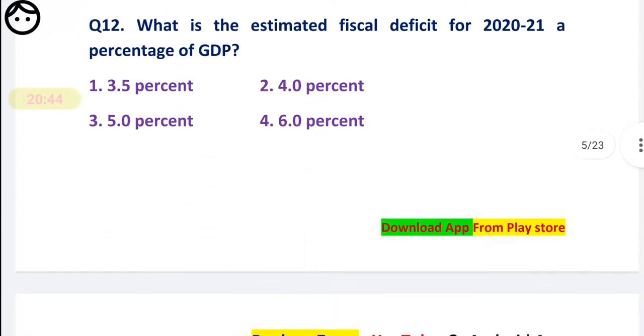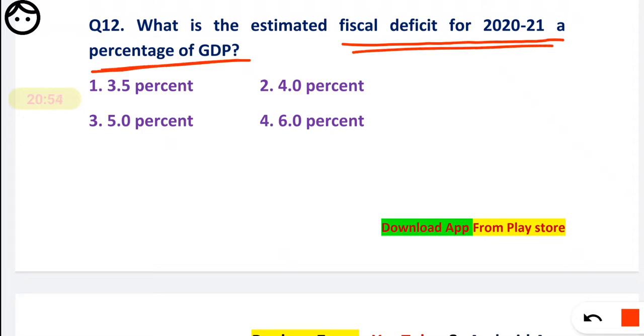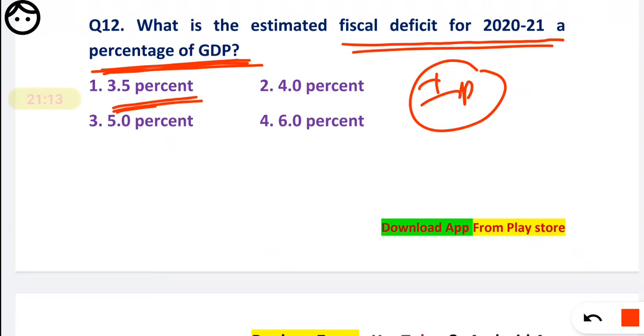Okay, question number 12. What is the estimated fiscal deficit for 2020-21 as a percentage of GDP? That means they are asking what is the estimated fiscal deficit for 2021 as a percentage of GDP. So friends, remember, it is 3.5%. It is also important, you have to remember, because it is the current year. They may ask it for even half a mark. So it is very easy to remember. Just 3.5%.